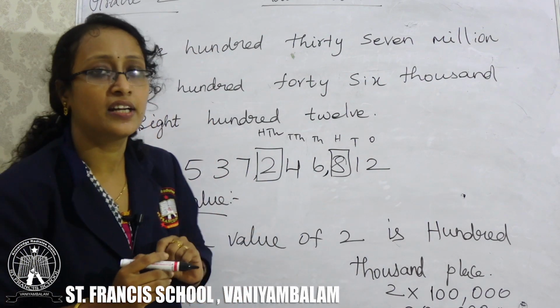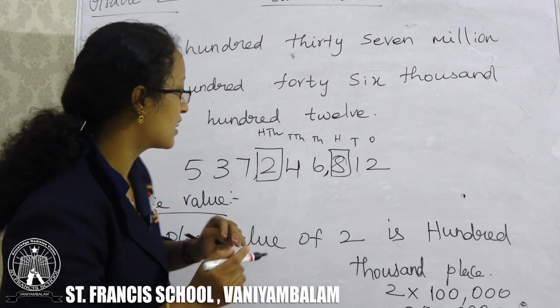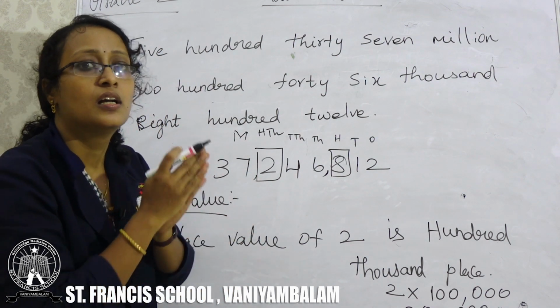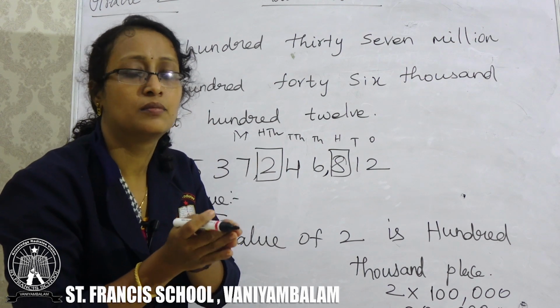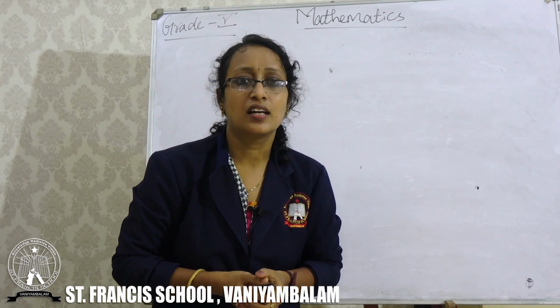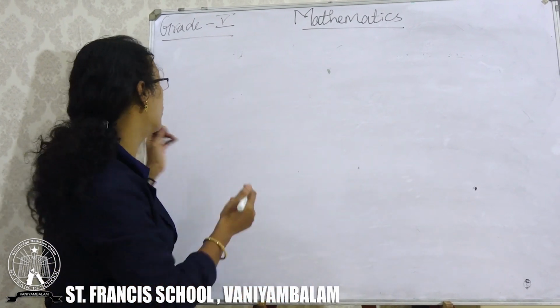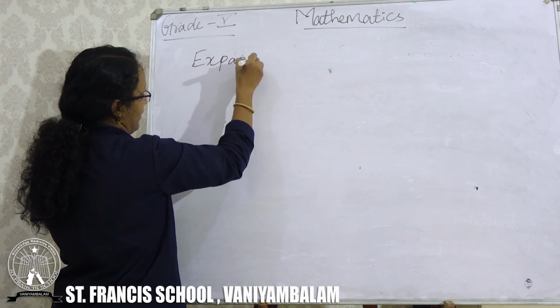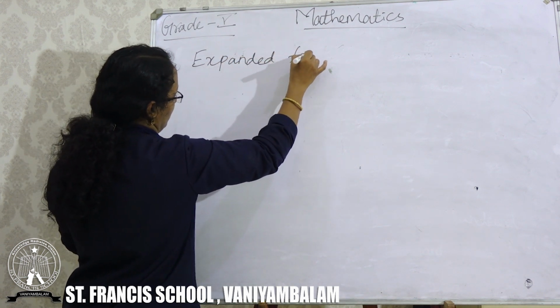The place value of 7 lies in which place? Million. So you can write the place value of 7 lies in the millions place. Right? Okay. So let us see the next topic, expanded form.